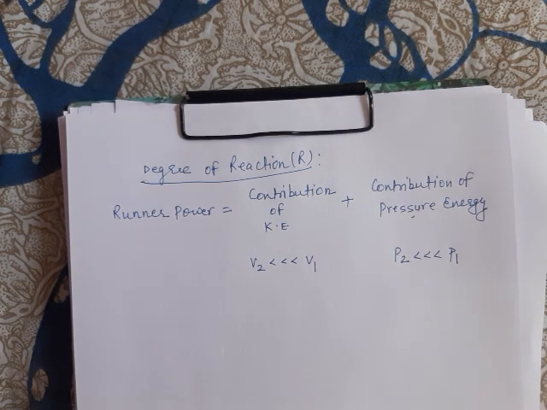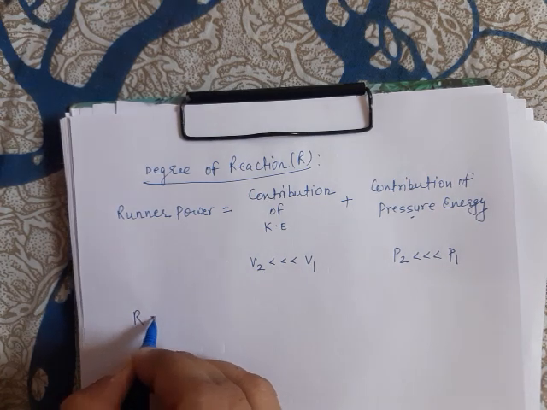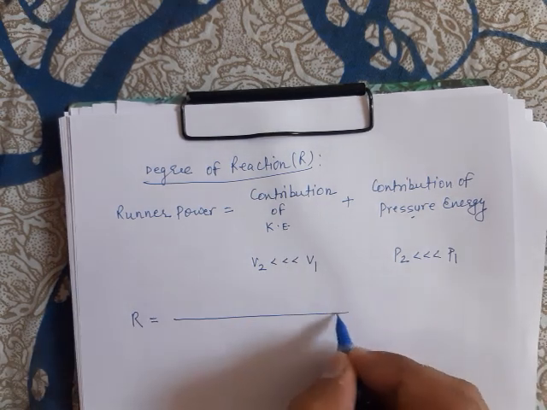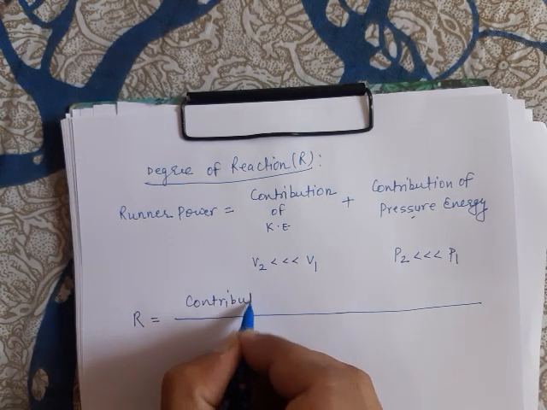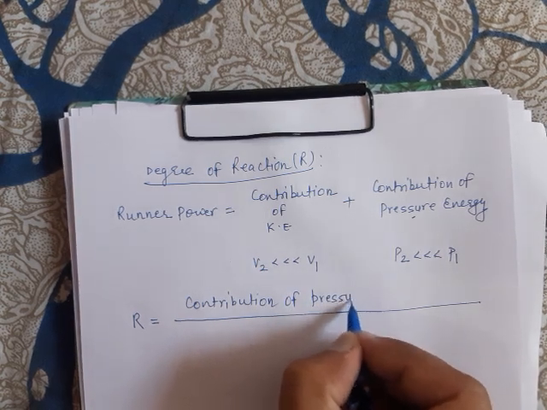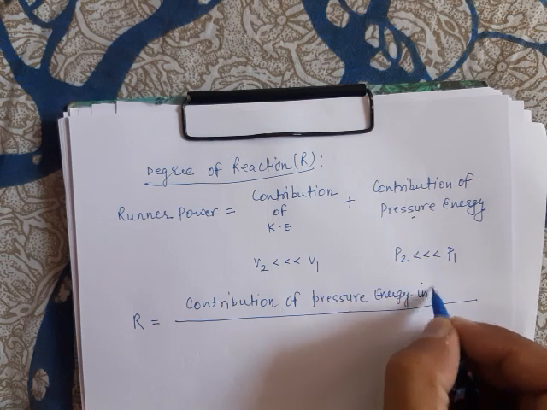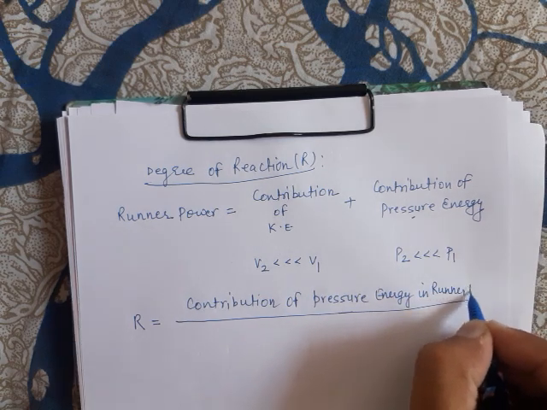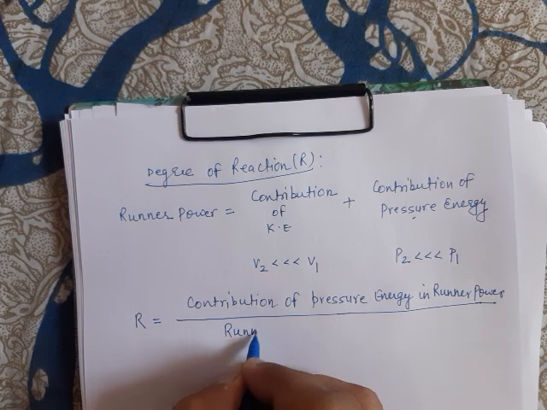Now let us define an important term, degree of reaction R. The degree of reaction is given as the ratio of the contribution of pressure energy in runner power to the runner power.